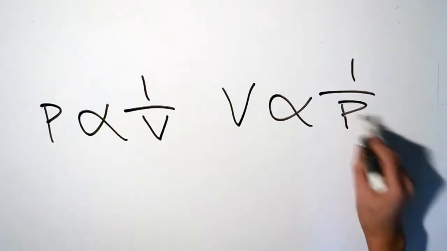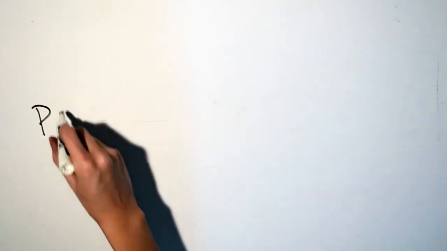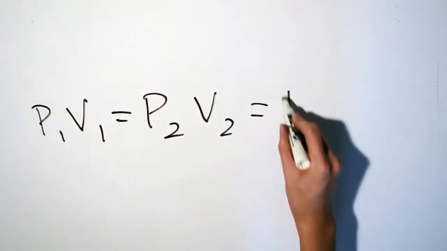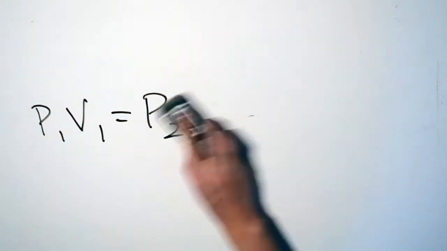Mathematically, we can write this in 2 ways. This is such that the number of moles and the temperature remain constant. Both of these relationships show that for a fixed mass of gas at a given temperature, the gas volume increases if pressure on the gas decreases, or conversely, if the pressure on the gas increases, then its volume decreases. Thus, we know that P times V remains constant for the same gas. Therefore, we can say that the product of P and V remained the same for the same gas.